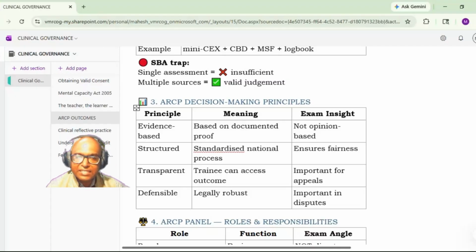First, it is evidence based on documented proof, not opinion based. This is one of the important things about the ARCP. Then it is a structured, standardized national process. It ensures fairness. It is transparent. The trainee can access the outcome, which is important for appeals, because the candidate can appeal the outcome. Then it is defensible, legally robust, and important in disputes.